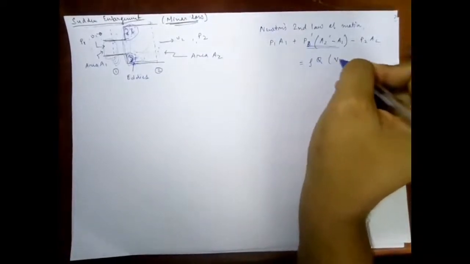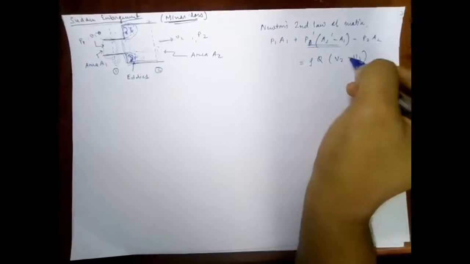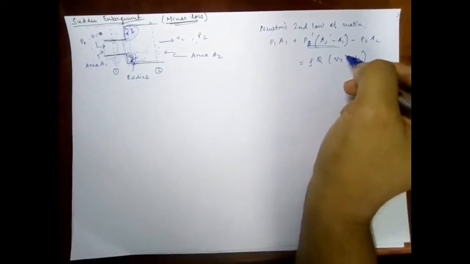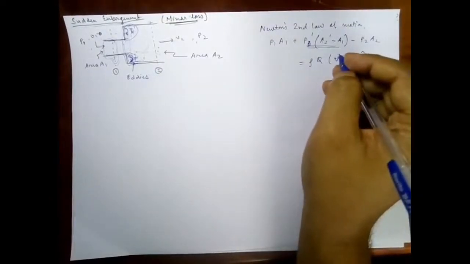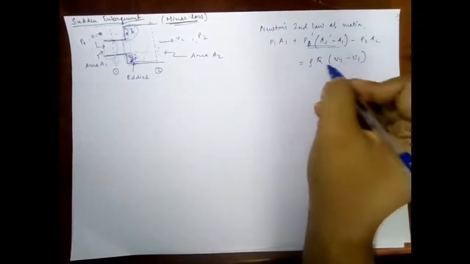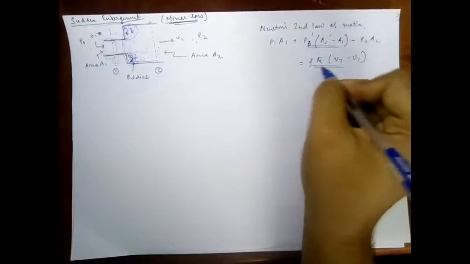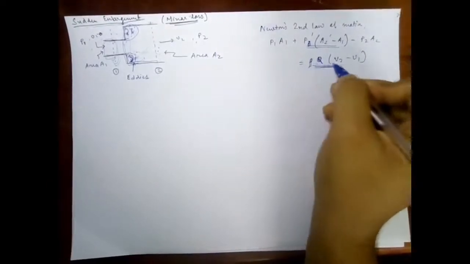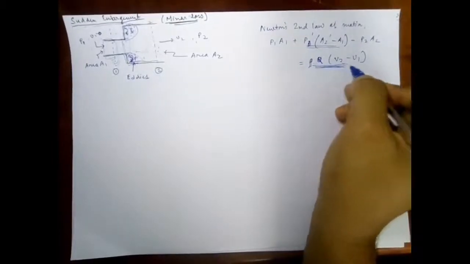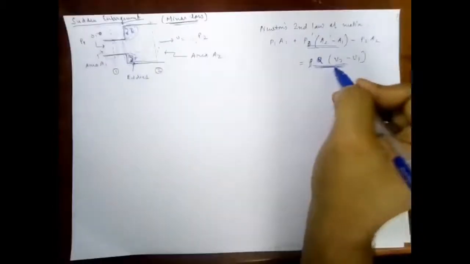rho Q V2 minus V1. This is from Newton's second law of motion, and this is the change in the momentum flow. Rho times the volume times the velocity will give us the change in the momentum.